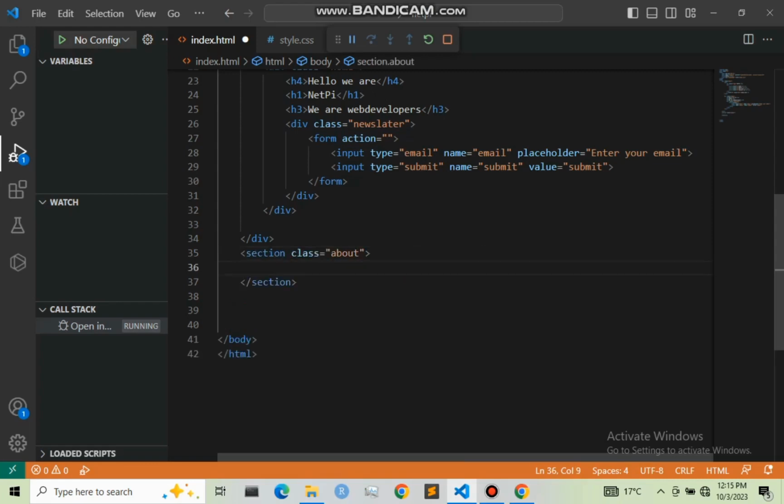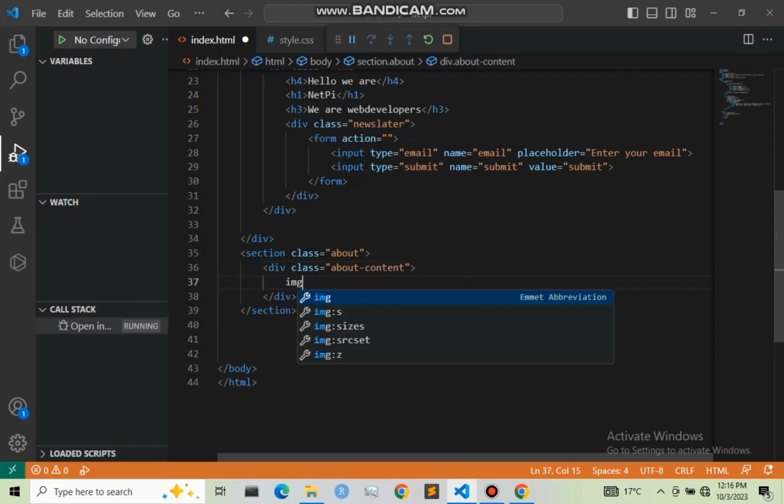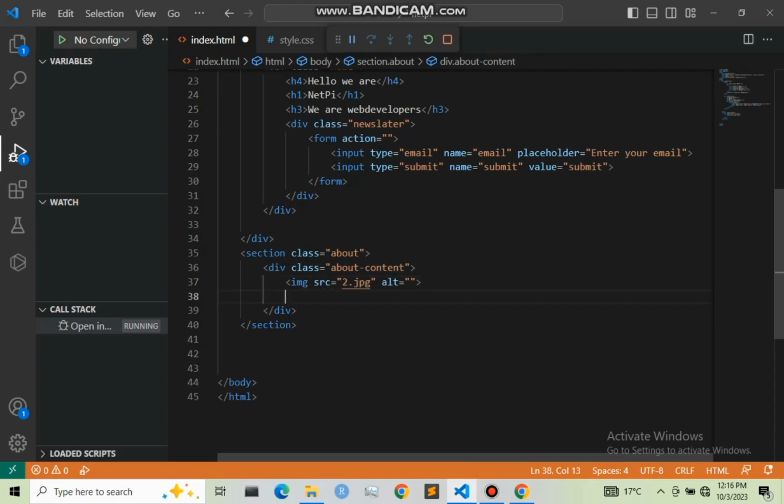So under this section, I'm going to create another div with the name about content. After now creating this about content, right here I'm going to insert our image 2.jpg, and next I'm going to create another div where our text will be, that will be about text.